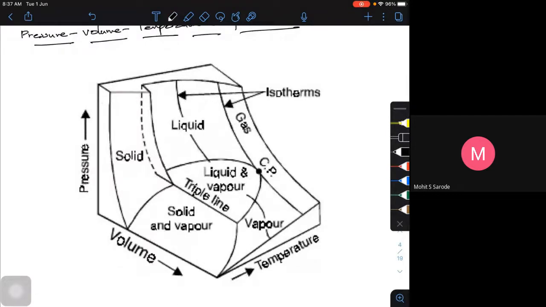Look at it closely. I am looking from this side. Pressure is on the y-axis and volume is on the x-axis. If the observer is here, I will be able to see the pressure-volume diagram.